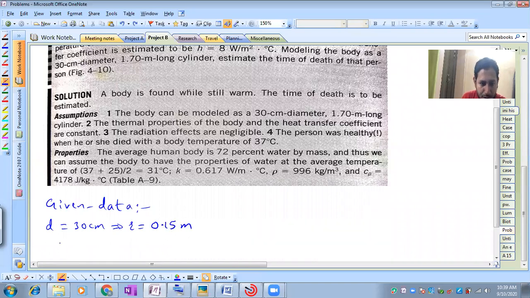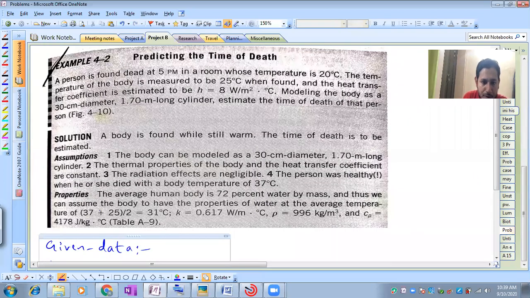And the length of the body is given to be 1.7 meter long cylinder. So the body is considered to be a cylinder. The thermal properties of the body and the heat transfer coefficient: the heat transfer coefficient which is given here is 8 watt per meter square.